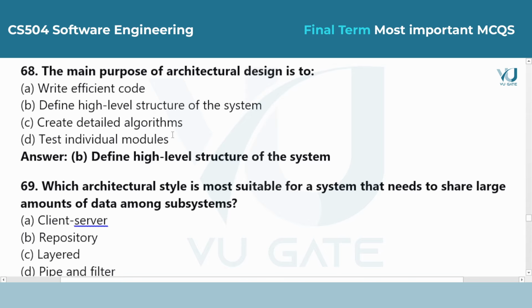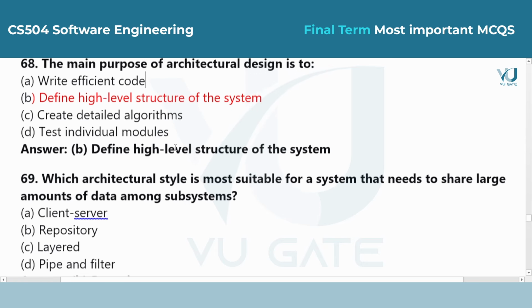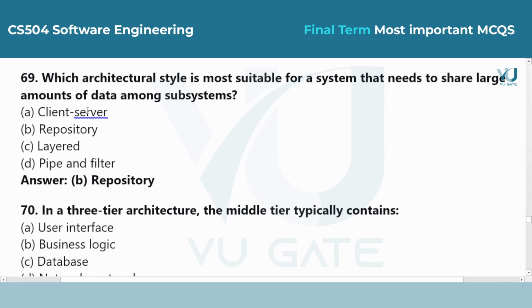Architecture and patterns. Question 68. The main purpose of architectural design is to: Answer is option B, define high-level structure of the system. Architecture is the big picture. It focuses on how major components interact and what technologies will be used, rather than the specific logic inside a single function.